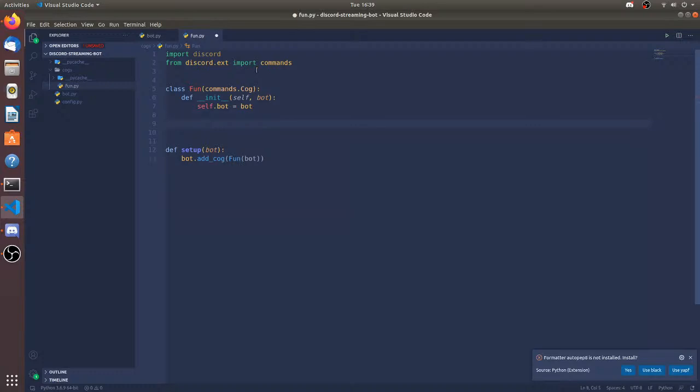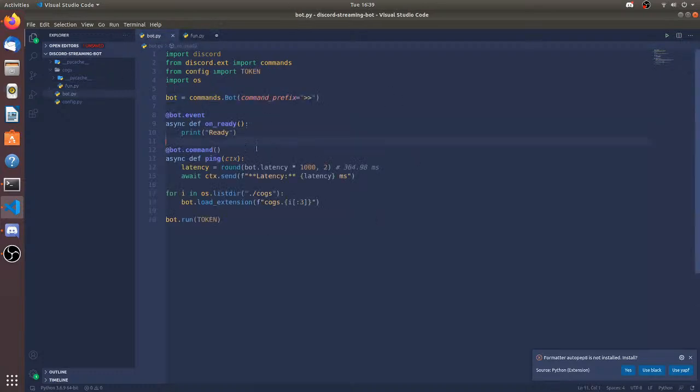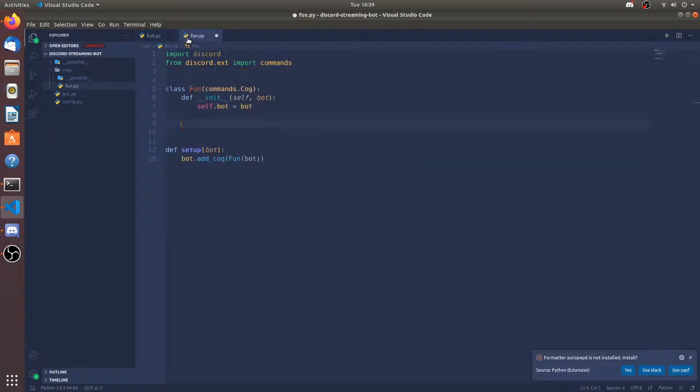So let's make a new command. When I do commands in the bot.py file, I do bot.command, but when you're using cogs, you have to use @commands.command, not bot.command. That would literally mess it up. Clearly the commands won't work.